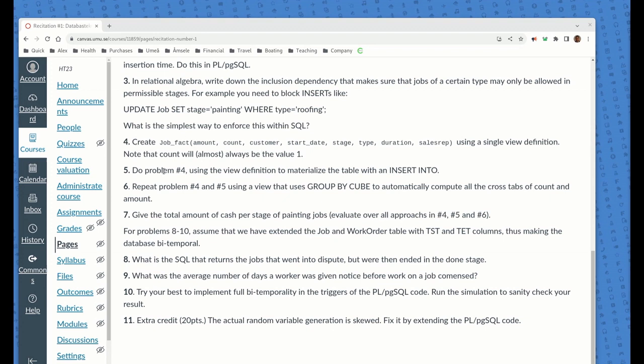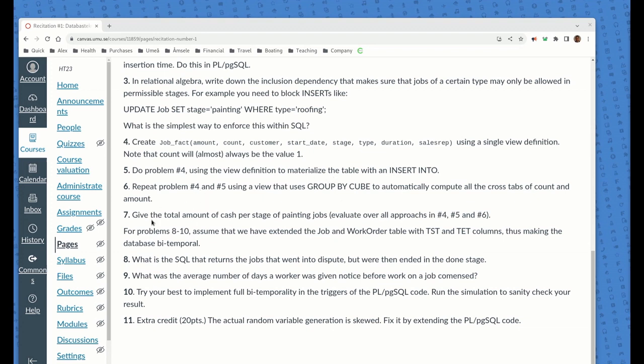All right. So do this problem as a view, just like a straight view. And then use the view to materialize it using insert into. So in this case, you're going to have a table that materializes the view, and 5 should perform much better than 4. But we just want to see what the performance is like. Finally, we can use the group by cube to do something similar, and automatically compute all the crosstabs for count and amount. I'll go over the group by cube tomorrow in class, but it's quite handy.